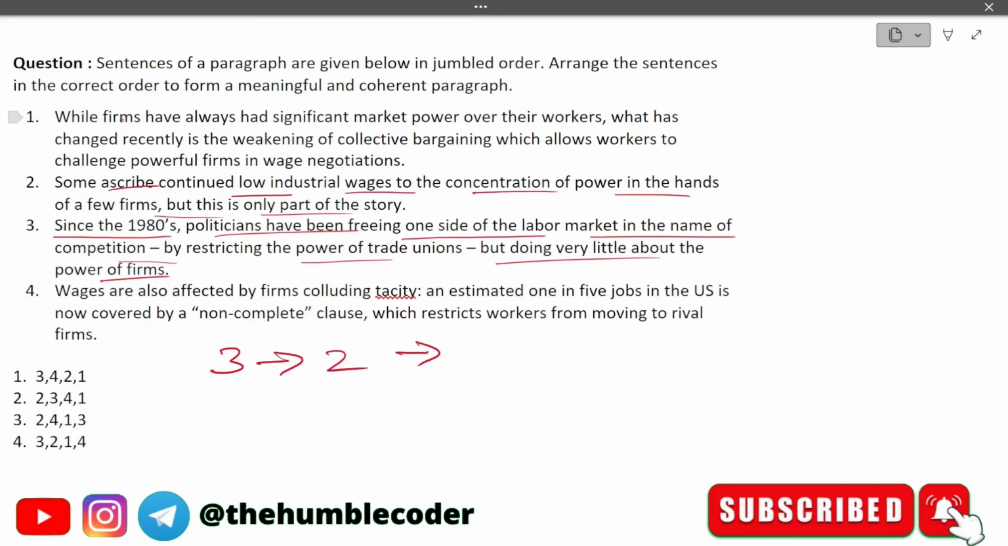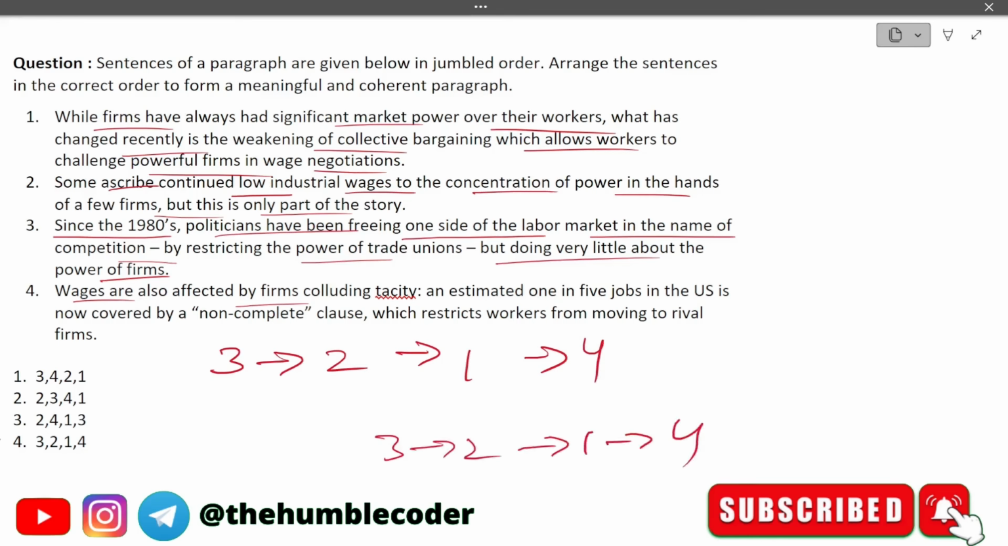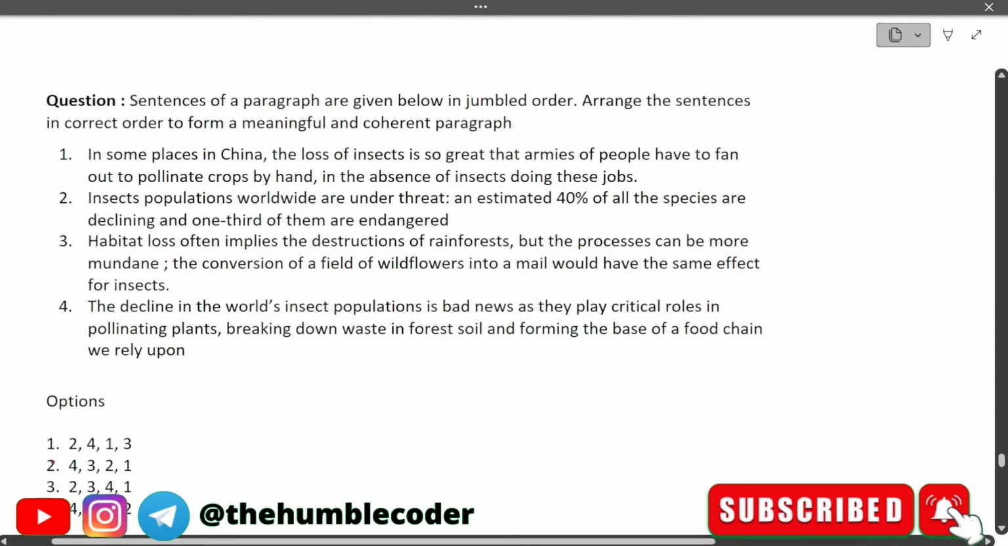The next sentence in the sequence is: While firms have always had significant market power over their workers, what has changed recently is the weakening of collective bargaining, which allows workers to challenge powerful firms in wage negotiations. And the final sentence will be this one: Wages are also affected by firms. So this one is the final one. The correct sequence is 3, 2, 1, 4, which is option number 4. So the correct answer in this case is option number 4. Moving on to the next question.